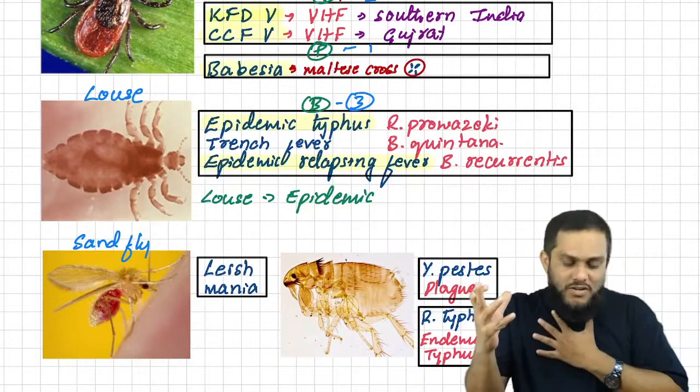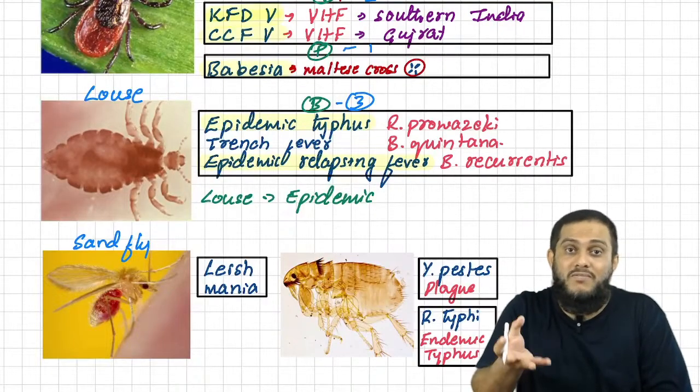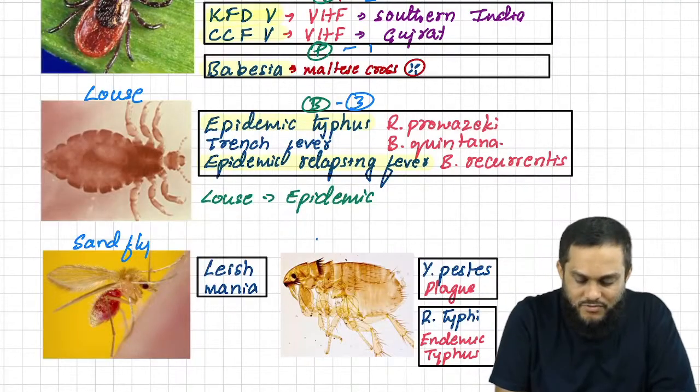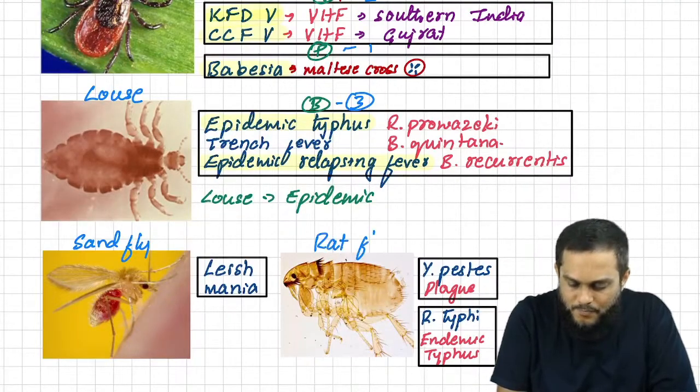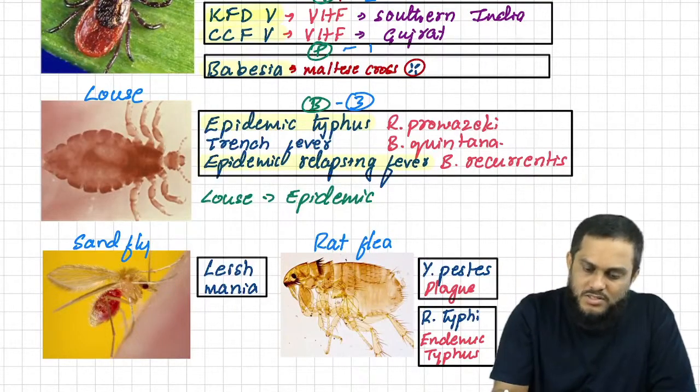Sandfly is a transparent fly, looks like sand. The red color you see is the blood which it has taken as a meal from you, right? And here, what you see is rat flea. Sandfly means the one that has to come to your mind is obviously it has to come.